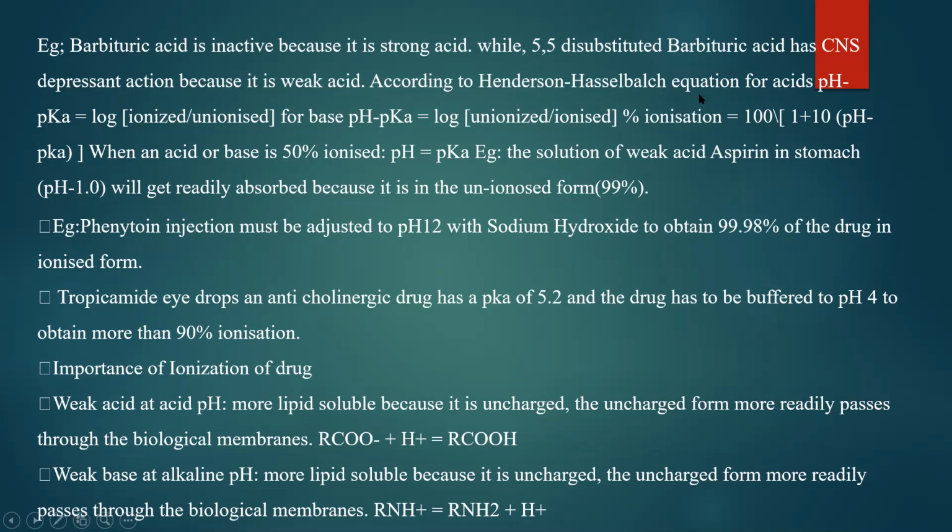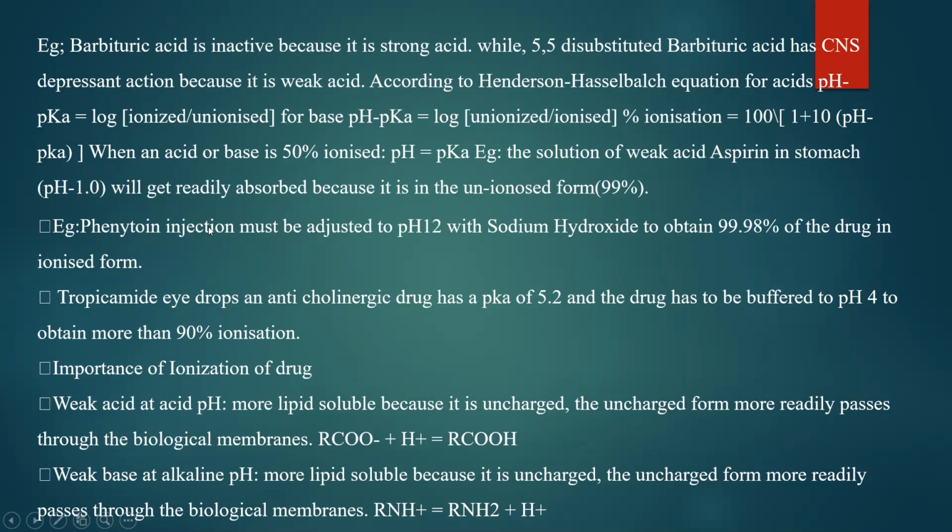According to the Henderson-Hasselbalch equation, for an acid pH minus pKa equals log ionized divided by unionized, and for a base pH minus pKa equals log unionized divided by ionized. Percentage ionization is equal to 100 times the ratio. When an acid or base is 50% ionized, the pH equals the pKa. Example, the weak acid aspirin in the stomach will be rapidly absorbed because it is 99% in the unionized form.